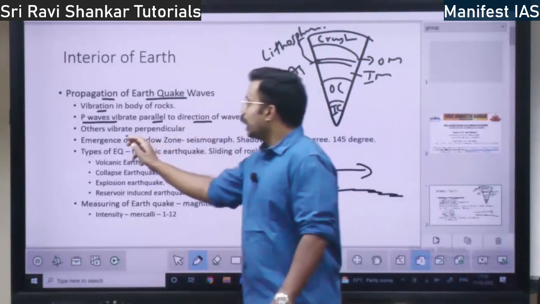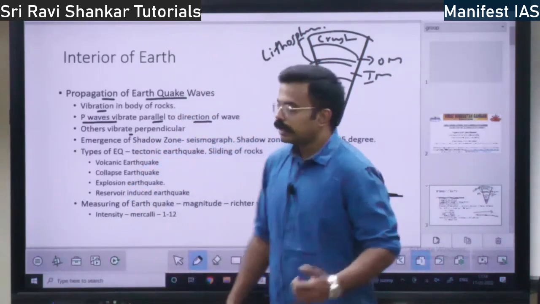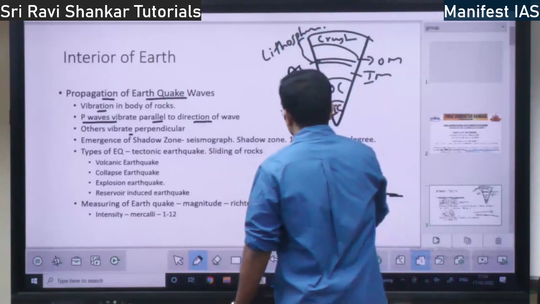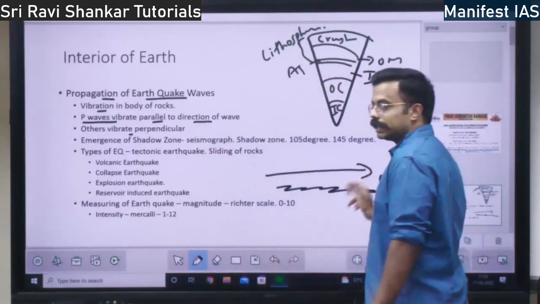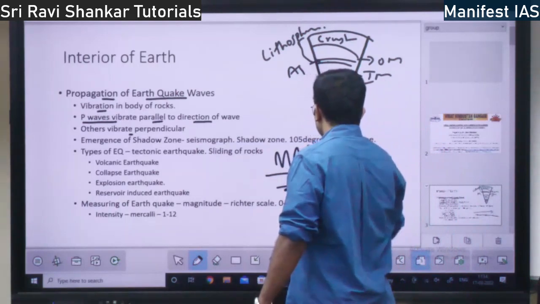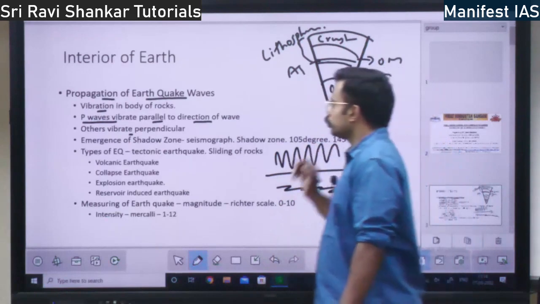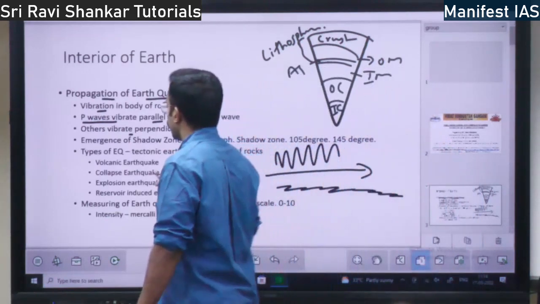This is the concept. The other waves, the S waves and surface waves, vibrate perpendicular. That is, if the direction of the wave is like this, they vibrate perpendicularly like this. So this is parallel, this is perpendicular. You should know which waves vibrate perpendicularly and which parallelly.